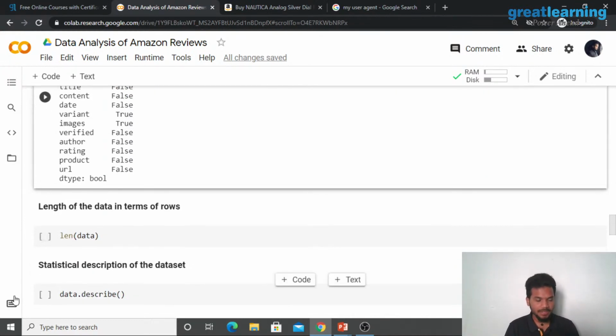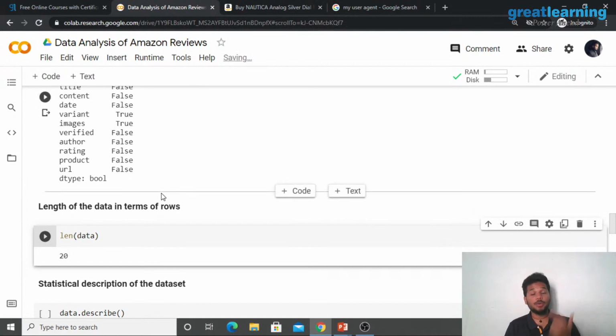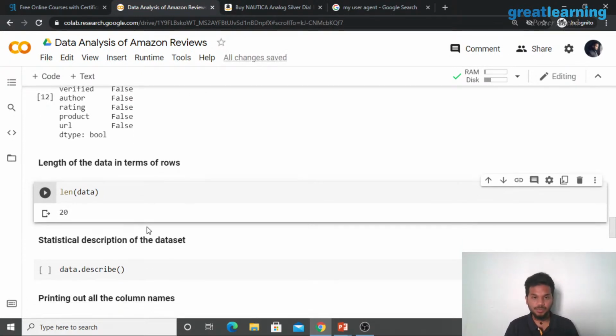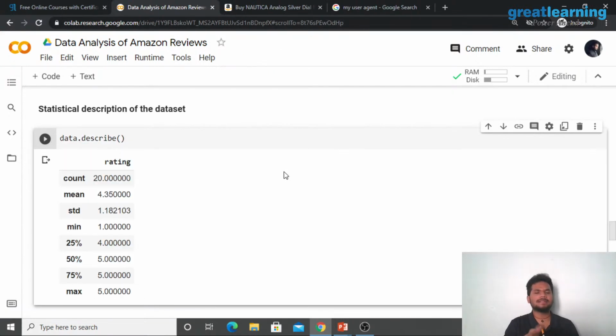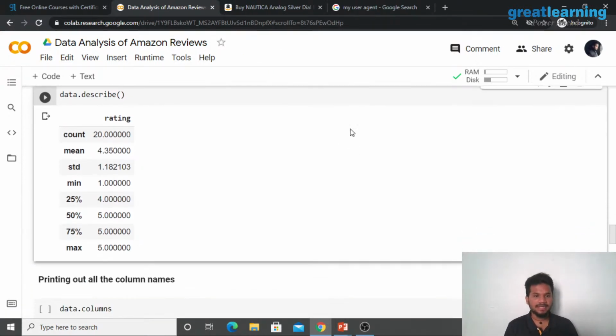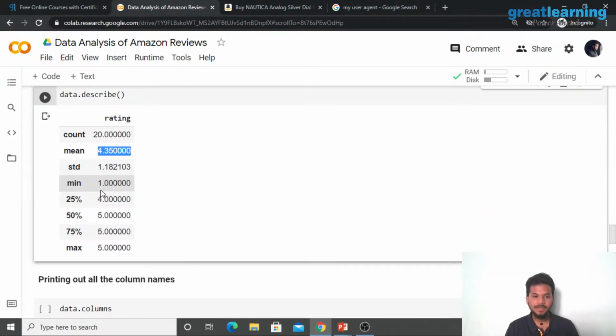Right, simple. Now we're going to take a look at all the data, the length of the data that we have. So we have 20 rows of data. We have 20 reviews in total that we are trying to analyze. And if you take a look at the statistical description of the average rating, right? I told you we're going to take a look at the ratings and perform some analysis on that. So we have 20 people, we have 20 reviews, and the average rating is 4.35 for the products that we are discussing. The minimum rating is 1 star. Of course, someone did not like the product. The maximum rating is 5.